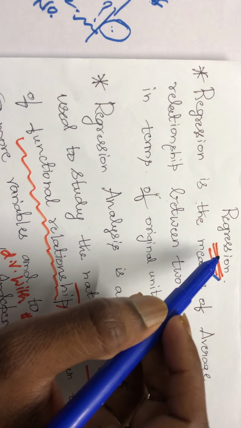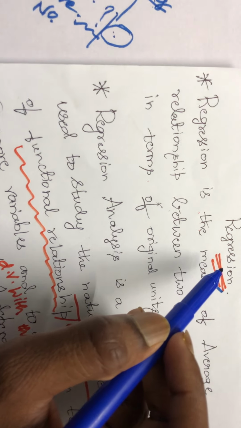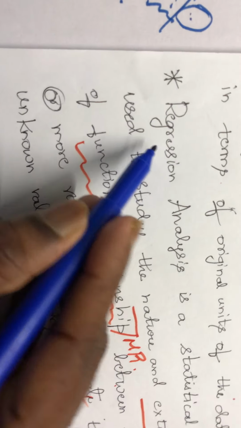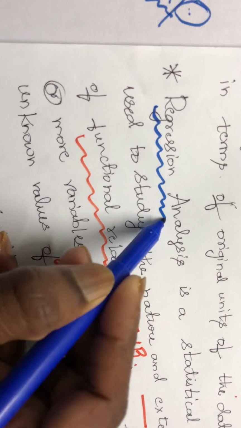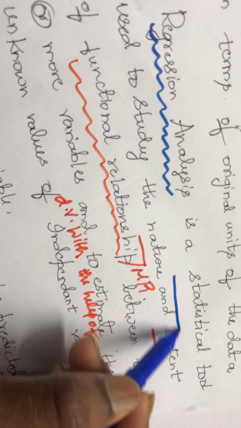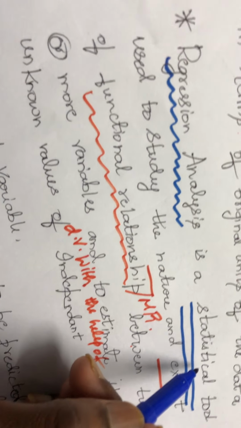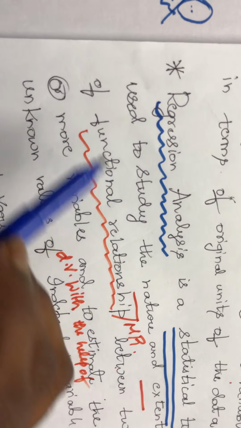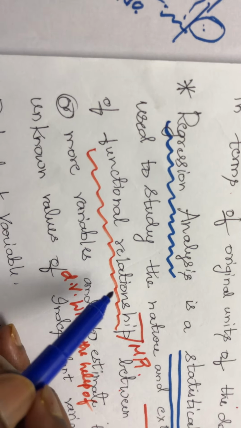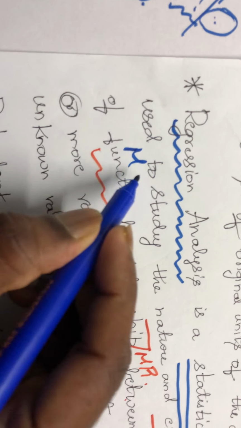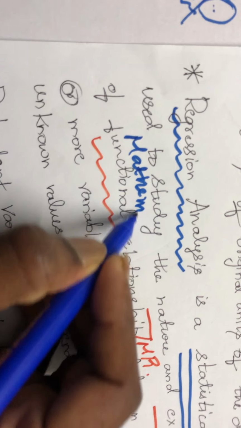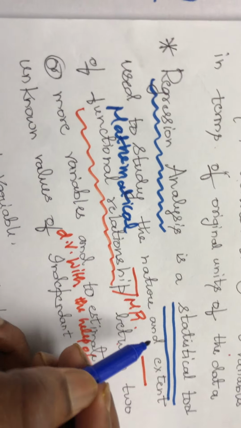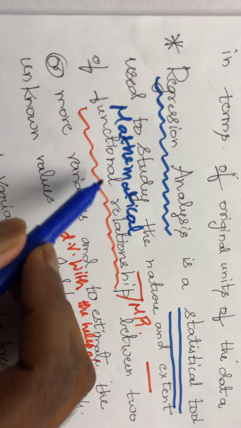How does regression help to find the value of an unknown factor? Let us discuss. Regression analysis is a statistical tool which is used to study the nature and extent of the functional relationship, or we can call it a mathematical relationship.